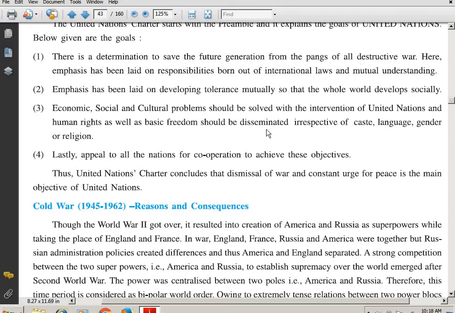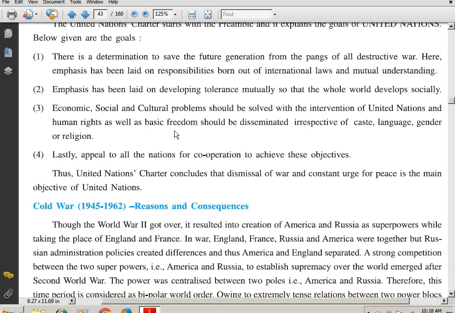And so students, what? That economic, social and cultural problems should be solved with the intervention. Take the support of the United Nations. Just don't start the war between two countries with a lot of anger. Sit peacefully. Try to solve it. And who will intervene, students? United Nations will intervene.